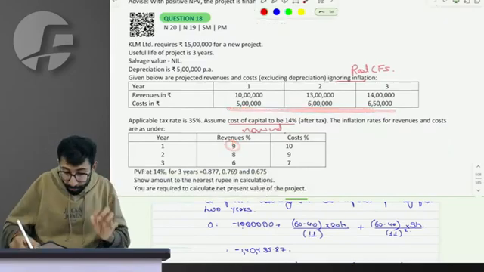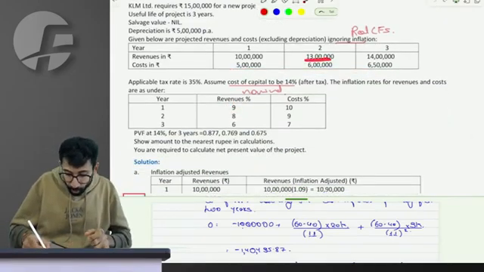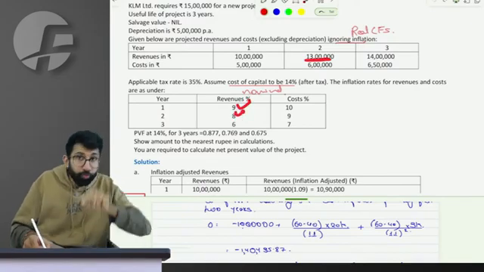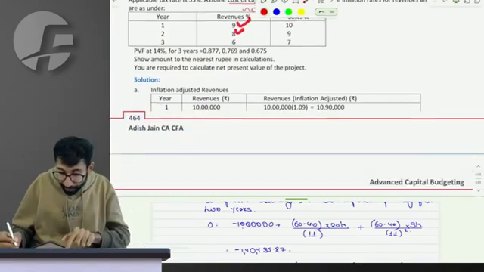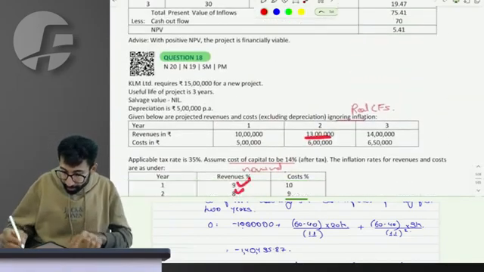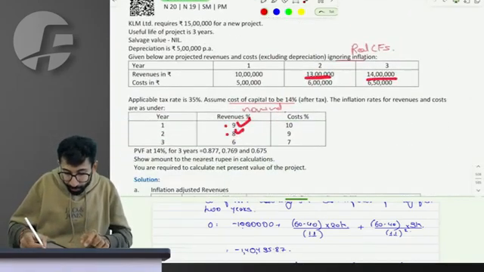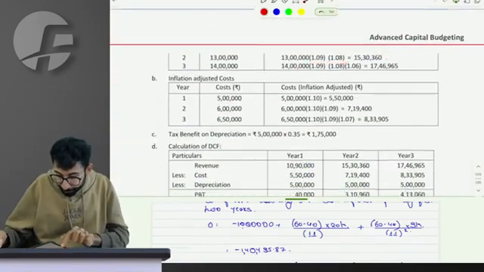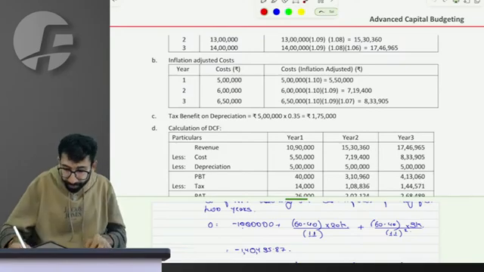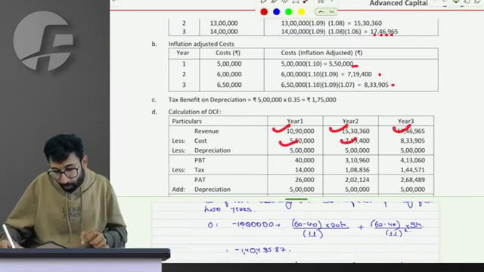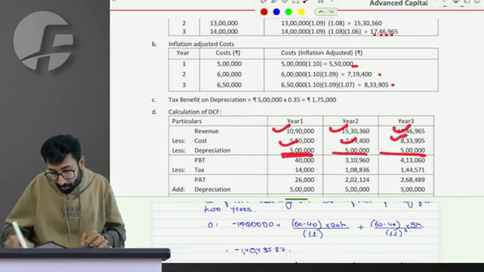Second year cash flow, observe 13 lakh into 1.09, inflating it by 1 year, into 1.08 inflating it for the second year will give me the nominal cash flow of second year. Similarly, 14 lakhs into 1.09, 1.08 and 1.06, inflating it for 3 years. Similarly, inflate the cost. So if you have revenue nominal, cost nominal, minus depreciation nominal.